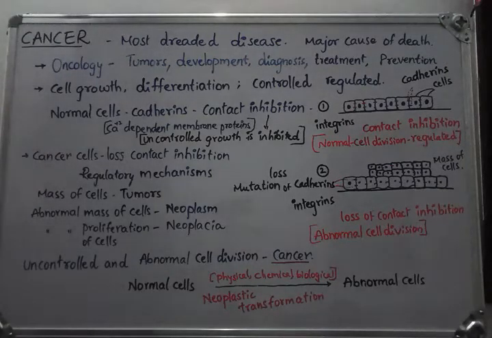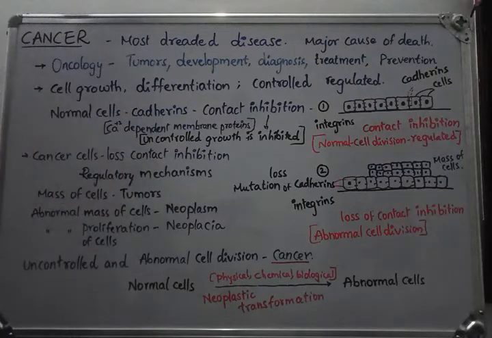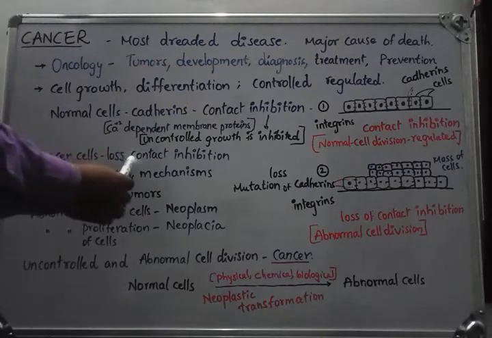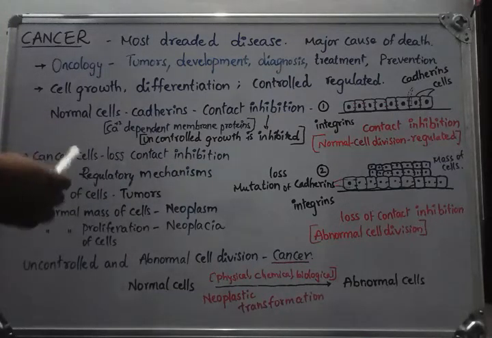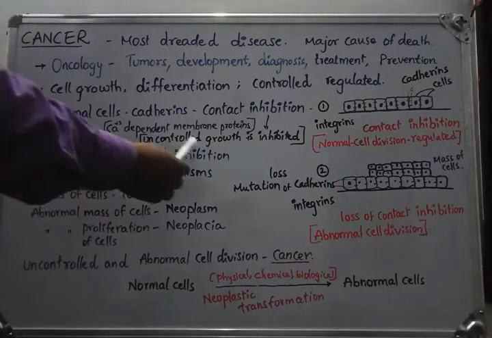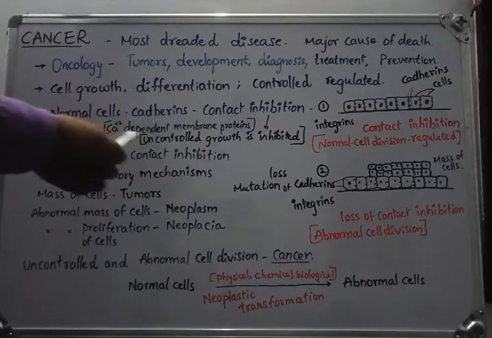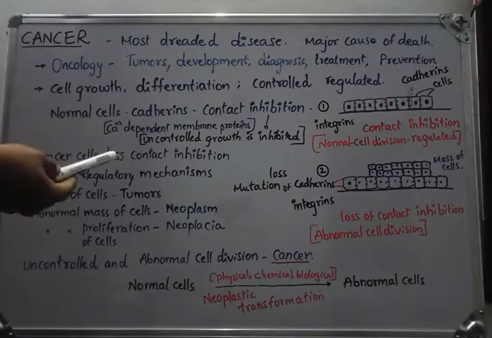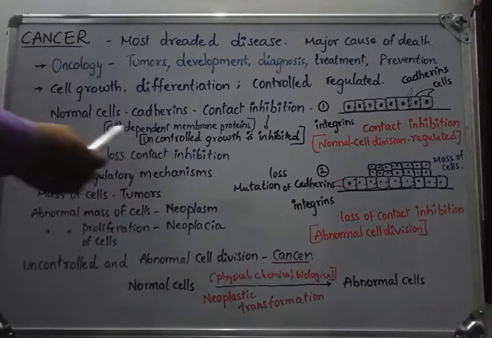In cancerous cells, the cells have lost this capacity of contact inhibition, which means the adherens junctions are not properly functioning over there. So what happened? The cells are not able to communicate and the cell division continues, so the number of cells produced increases. In some cancer cells, the regulatory mechanisms are also lost.